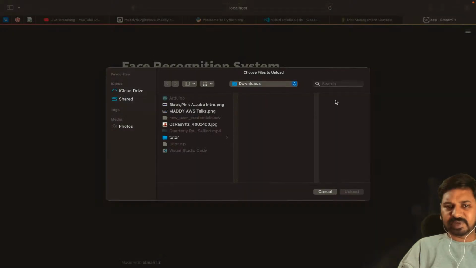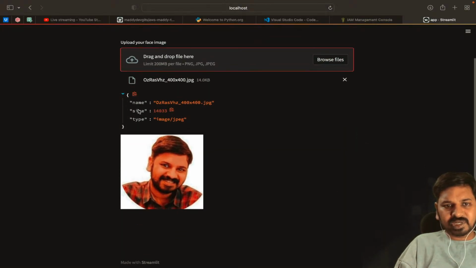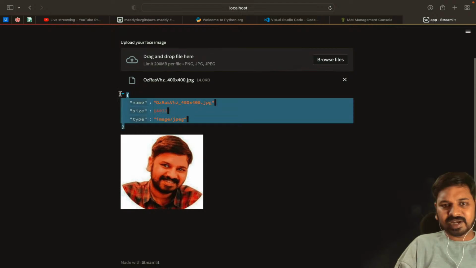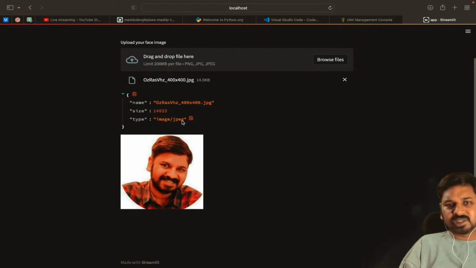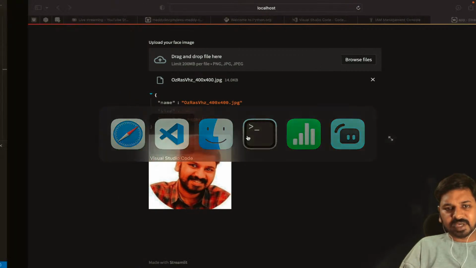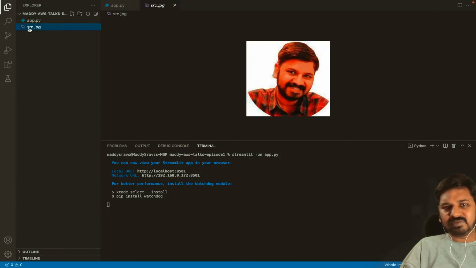Okay, so let us upload image by clicking on this. Let me upload my image. Okay, so let me click on upload. So here if you see, it is showing file details, right? So name, what is the name of the file, how much is the size of the file, which is almost 14 KB, and what is the type. So the type is image/jpeg, and what is the image. So you could see here, that is what we have written in the program. So we have written the program to display the details, and we have written the program to display the image, and also we have written the program to save the image. So we have saved the image as src.jpg.